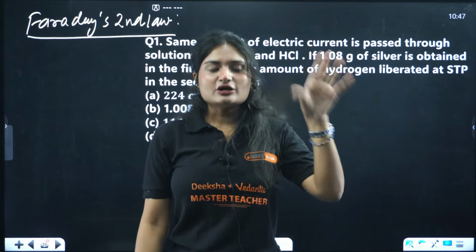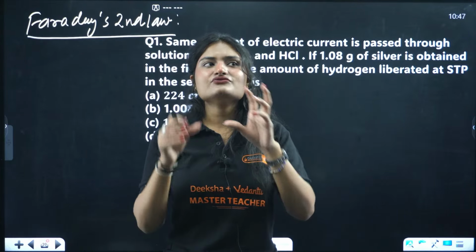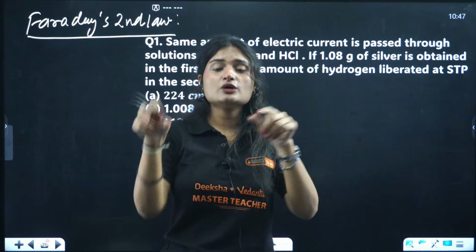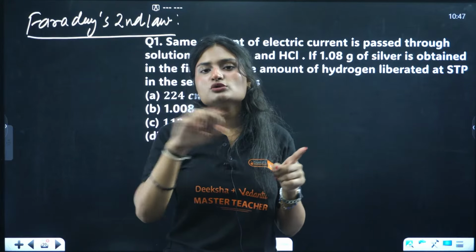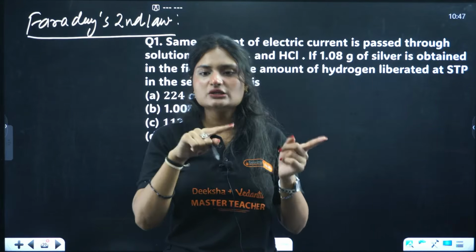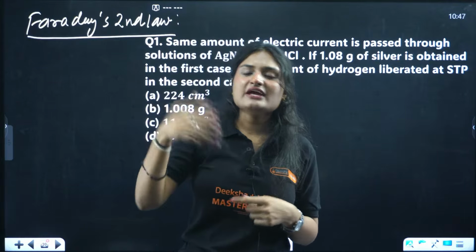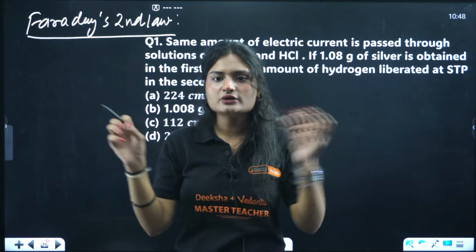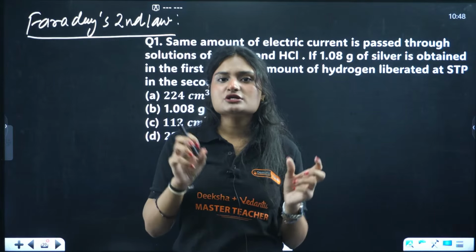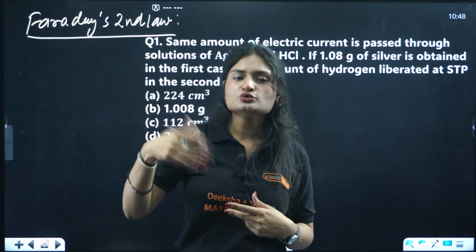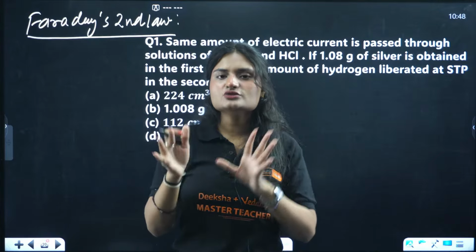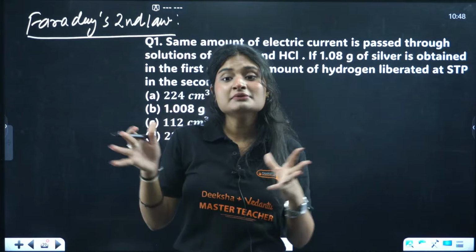According to Faraday's second law, if you have two different electrolyte solutions, and equal quantity of charge is passed for equal amount of time, the weight deposited at respective electrodes, anode, cathode, will be directly proportional to the equivalent weight, or electrochemical equivalent, somebody says, but I'll use equivalent weight. That's a much simpler statement.